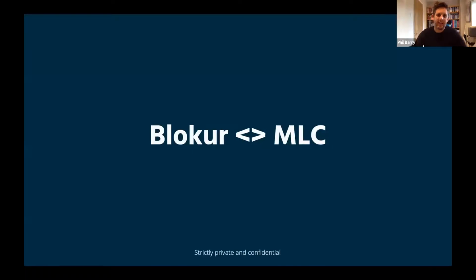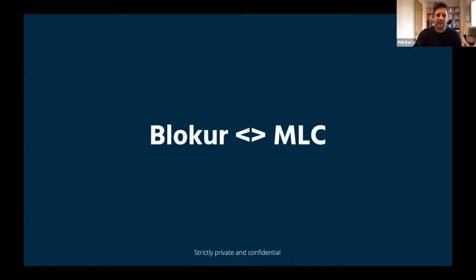I'll dig in then into the MLC and the data quality initiative specifically. If you're not familiar with the data quality initiative overall, its goal is to help you as a rights owner, as a publisher or songwriter, to check that your works are registered as you think they should be, or as you'd expect, in the MLC database. And this has been done through the implementation of a standard way of working with file delivery and these kinds of things with the MLC. And Blokur is, as an official partner, able to do that on behalf of publishers that work with us.